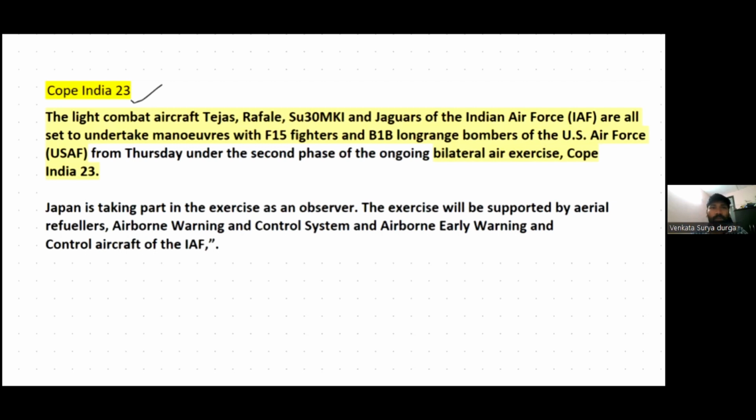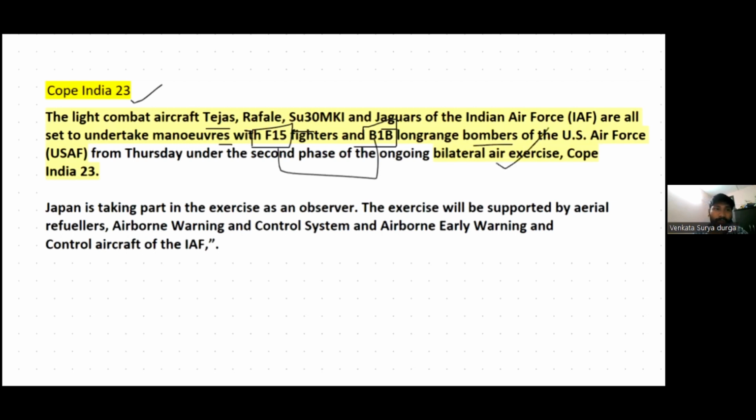India's light combat aircraft Tejas, Rafale, Sukhoi 30 MKI and Jaguars, all these are Indian Air Force aircraft. They are set to undertake maneuvers with F-15 fighter jets and B-1B long-range bombers, which are USA aircraft. This is the second phase of the bilateral exercise, part of COPE India.